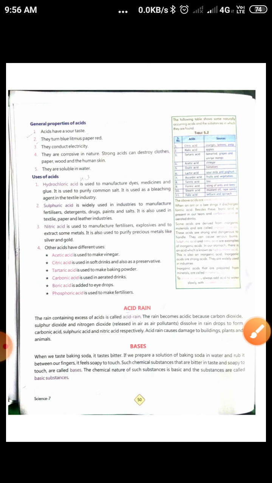Acid rain causes damage to buildings, plants and animals.